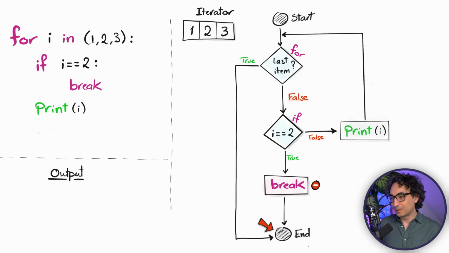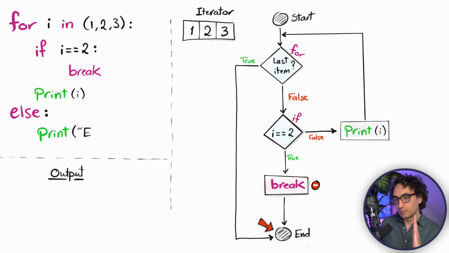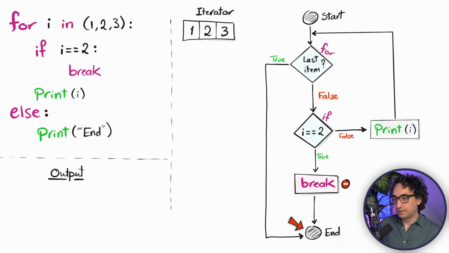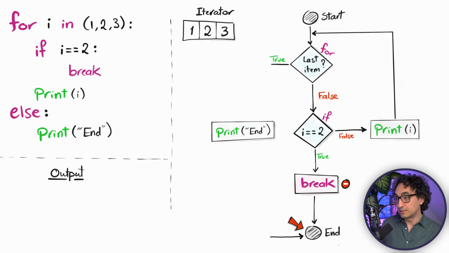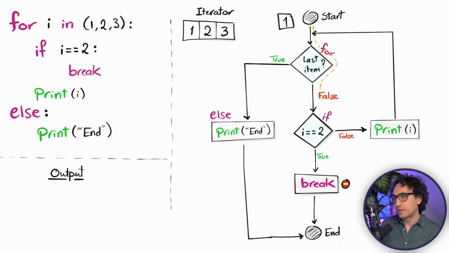Okay, so now again back to our example, we have a normal for loop with a break. Now if you add an else statement at the same level as the for loop, and we say for example print end, with that we are adding a block of code to run if we reached the last item in the loop. So if this is true, then print the end and then exit. Now let's see how Python executes it. As usual, Python asks for the first item from the iterator, we will get 1. Then it checks the condition, is 1 equal to 2? Well, it is false. That's why it goes to the print and prints 1 in the output.